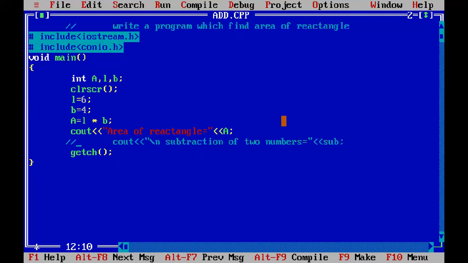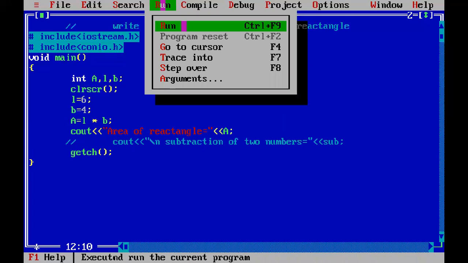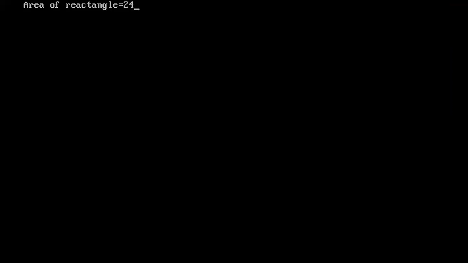This statement is just a comment. The compiler will not read it. It means that this is not part of my program. This is a single line comment I applied. Now check the result. First, execute in your mind 6 multiplied by 4 is 24. If 24 is present on the output screen, my program is correct. Watch here, area of rectangle is 24.